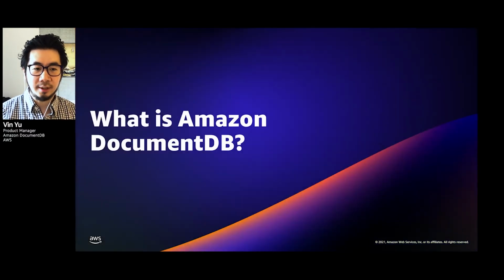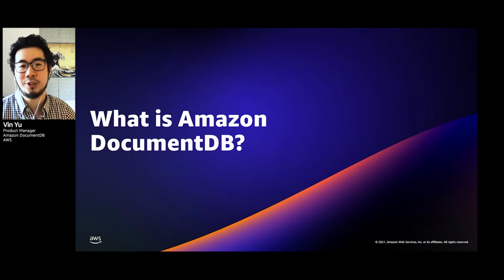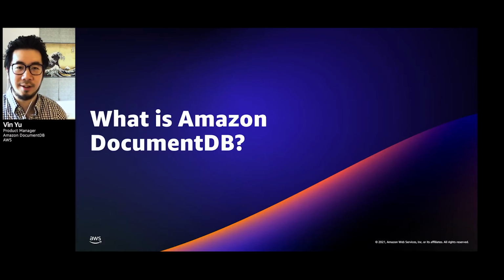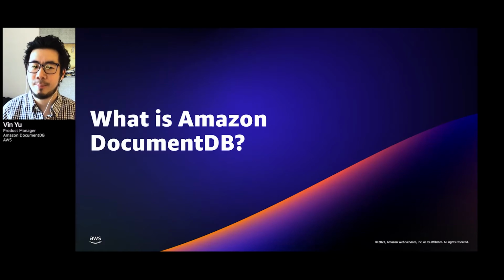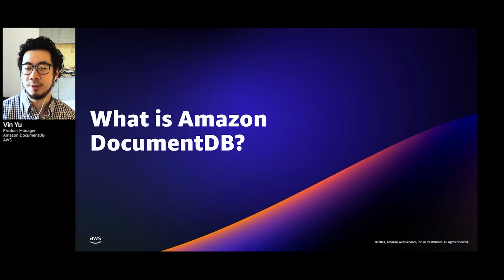So with that said, let's get into the first part of our presentation. So what is Amazon Document DB? In a single line, if I only had 15 seconds with you in an elevator, I would tell you that Amazon Document DB is a purpose-built database for JSON data management at scale, and it's fully managed. So what does that mean?